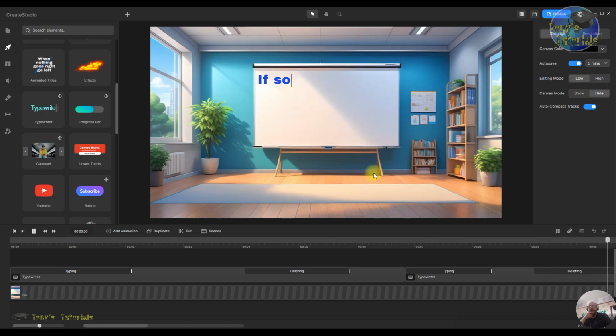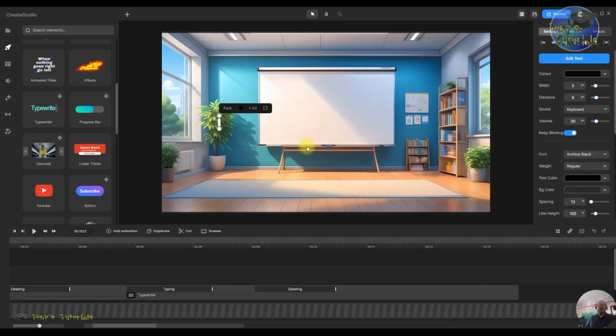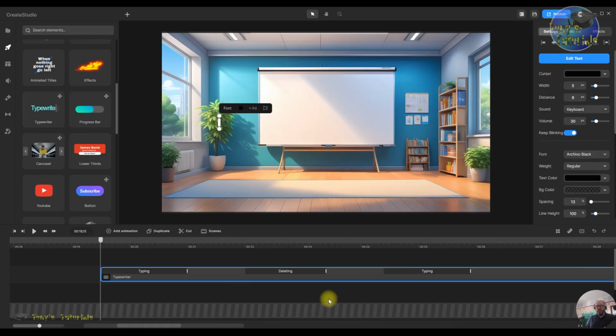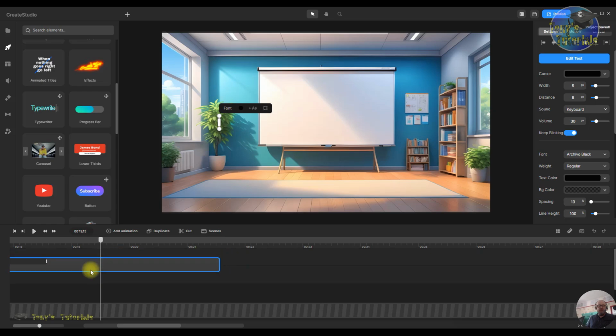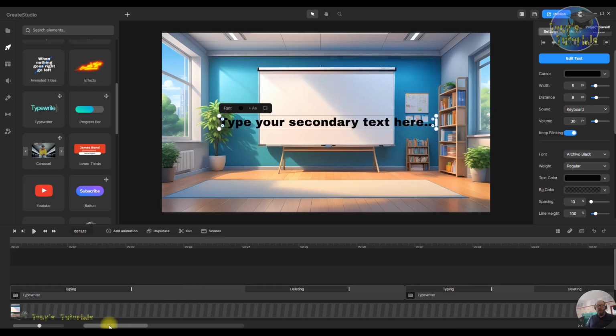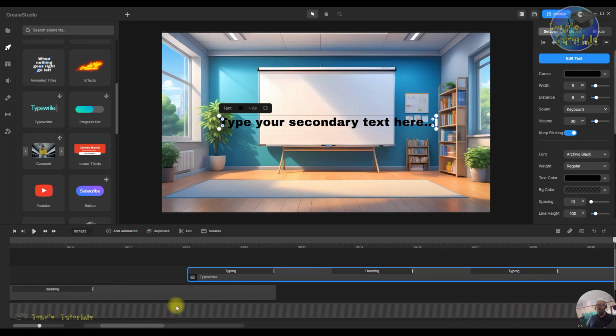Okay. So that's how you change the colour, but you'd have to do more work than you do on the other one, right? So if you use two separate typewriters, you can change the colours and everything on the other one, and you know, the font and everything. But if you don't want to do it that way and you just want to cut them like I did, you can do it that way as well. So you could have different fonts and everything that way.